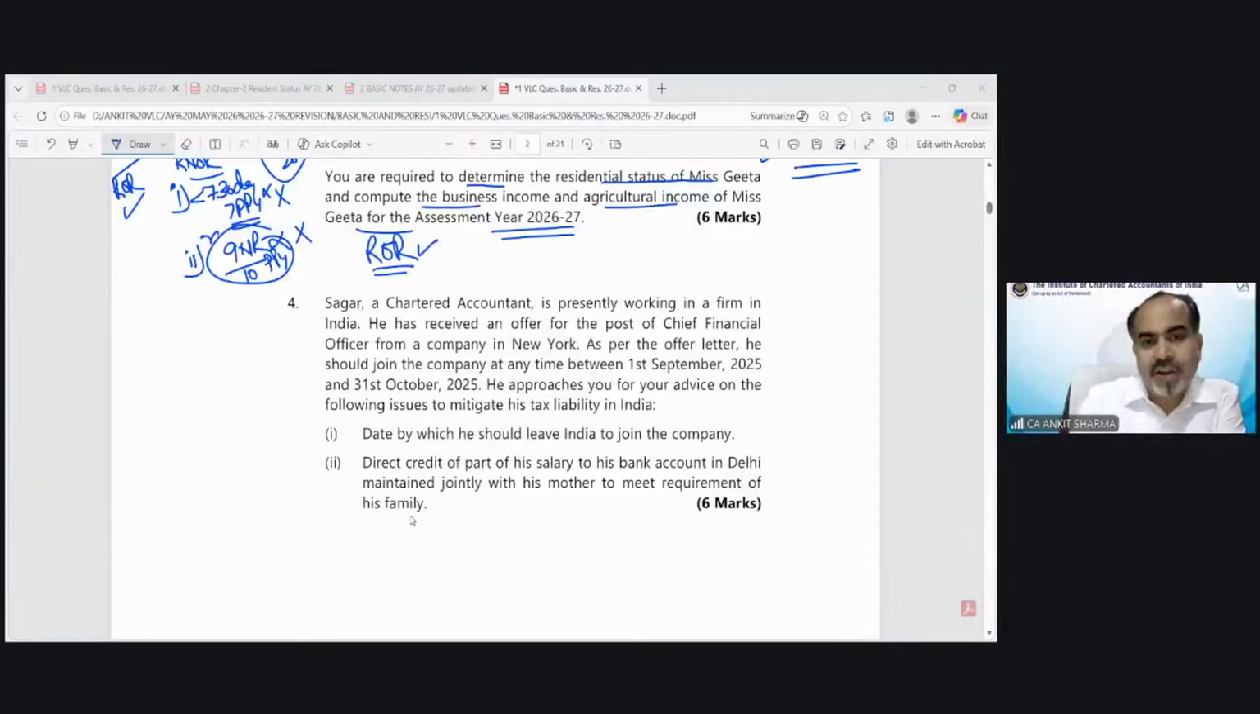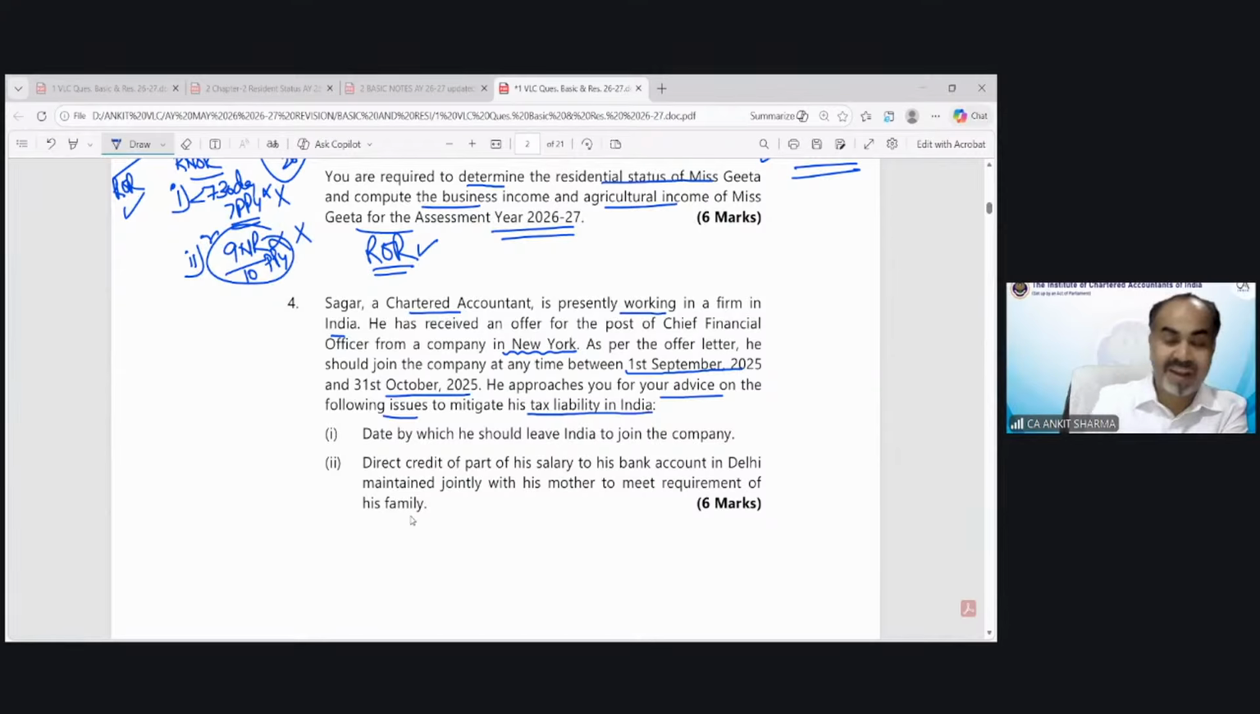Sagar, a chartered accountant, is presently working in a firm in India. He has received an offer for the post of Chief Financial Officer for a company in New York. Very good. Congratulations, Sagar. As per the offer letter, he should join the company at any time between 1st September and 31st October. He approaches you for your advice on the following issue to mitigate his tax liability in India.